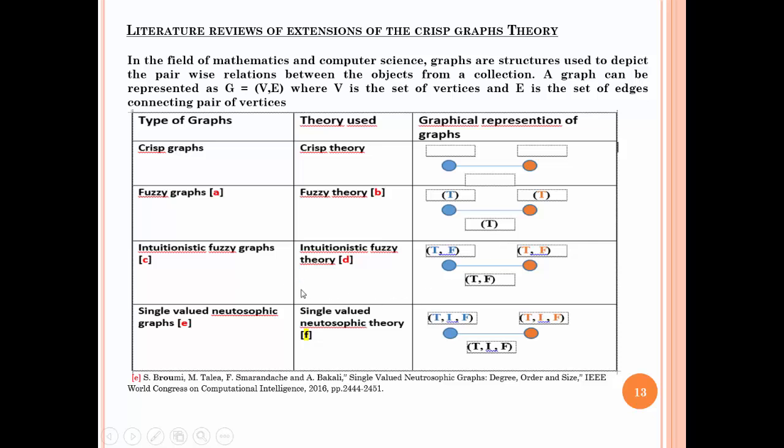Similarly, in the intuitionistic fuzzy graph, we have two memberships on the vertex and on the edge. And finally, the single valued neutrosophic graph, which I have explored in the literature. I have applied the single valued neutrosophic theory on the edge and on the vertex. For more information about this single valued neutrosophic graph, which generalizes all the previous graphs, the reader can consult the reference.